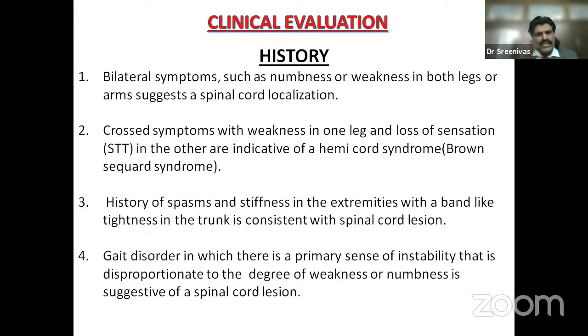syndrome like Brown-Sequard syndrome. History of spasms or stiffness in the extremities with a band-like tightness in the trunk is consistent with a spinal cord lesion. Gait disorder in which there's a primary sense of instability that is disproportionate to the degree of weakness or numbness is suggestive of spinal cord lesion. Cervical spondylosis.